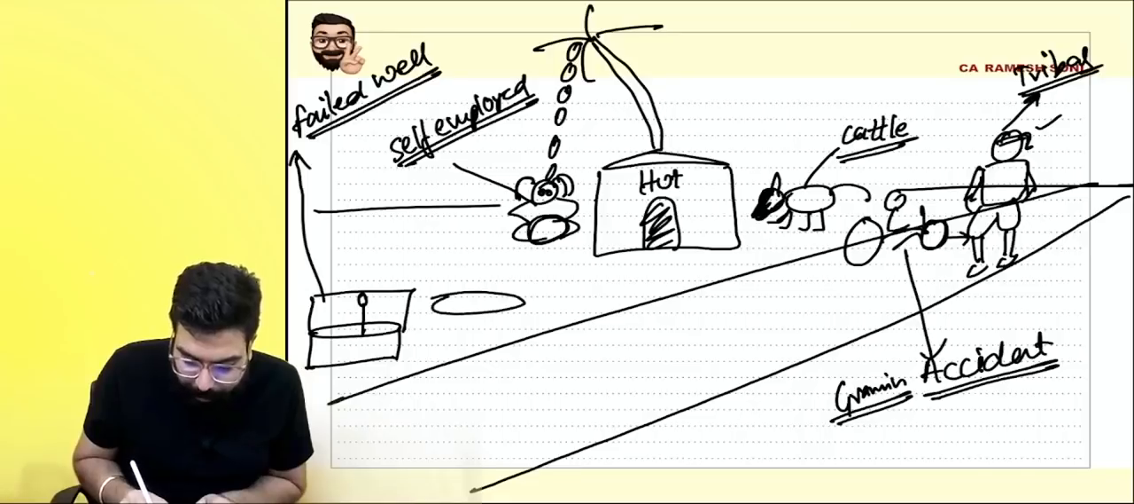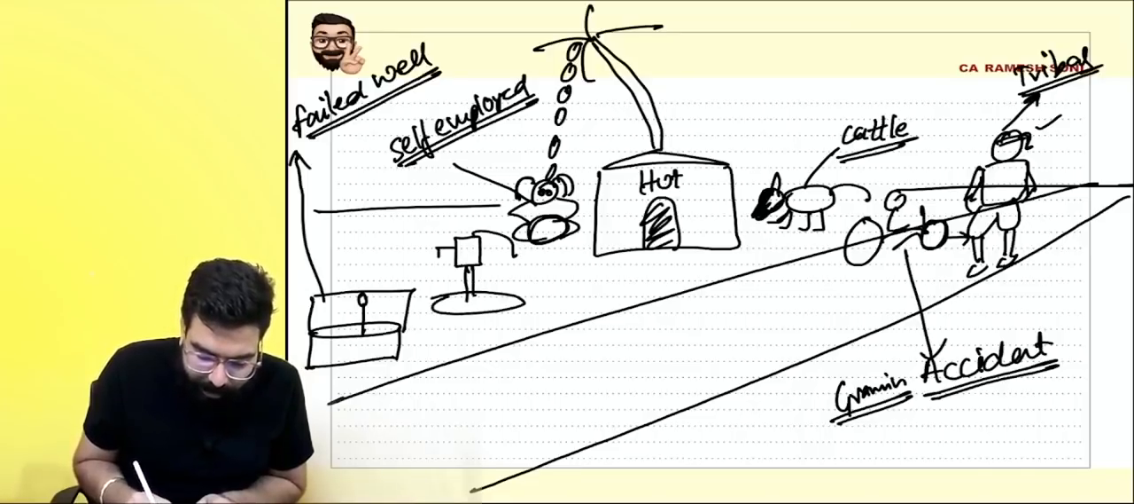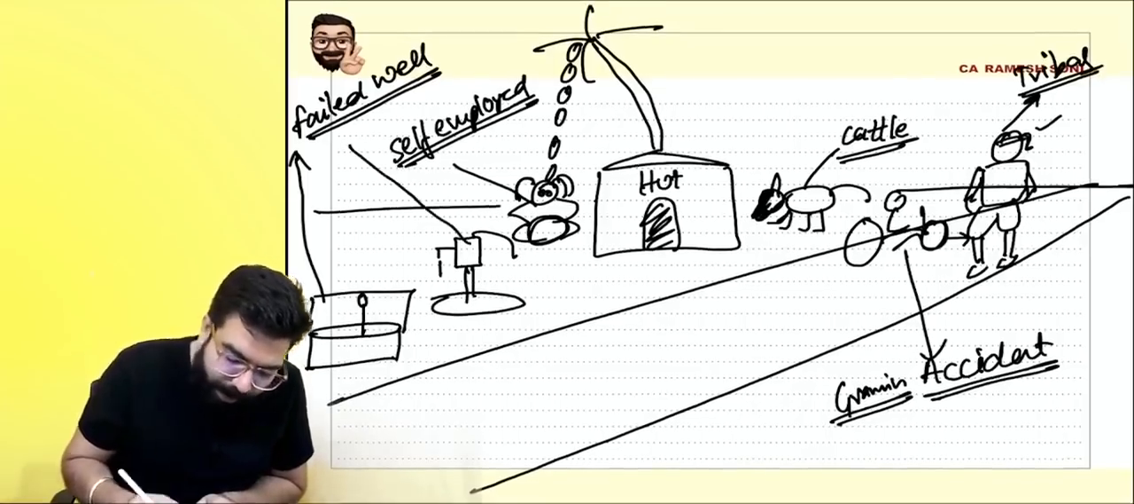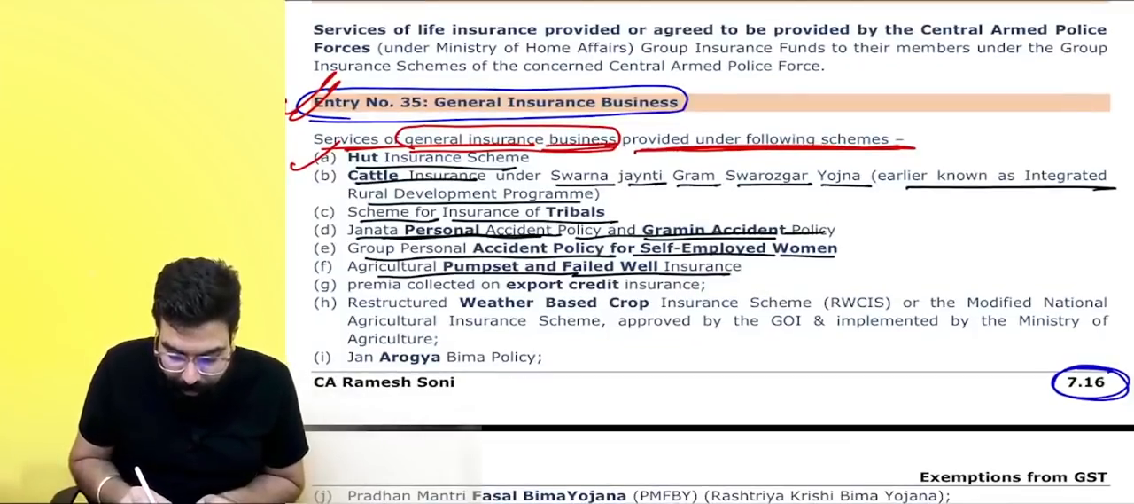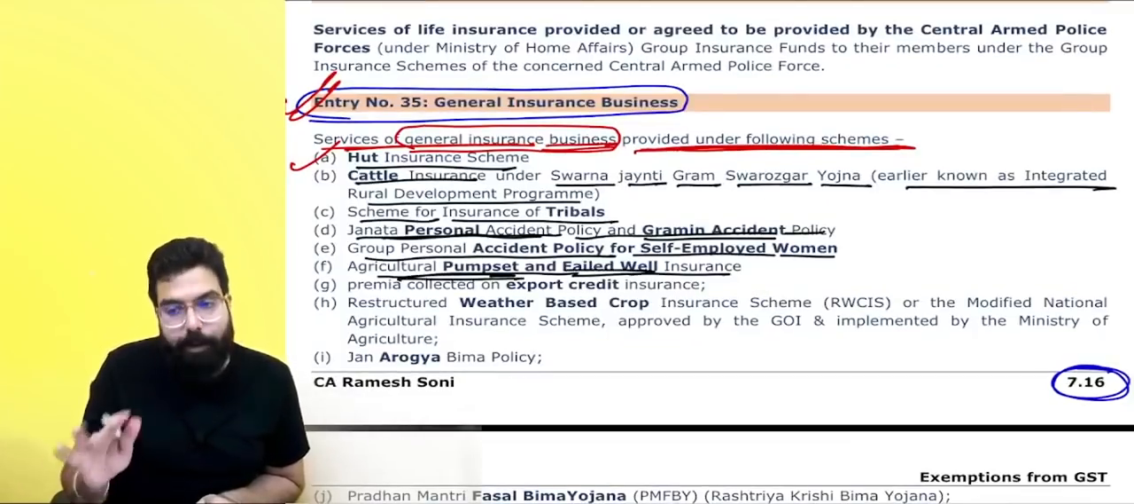Sir, they might have a pump set over here where they will go ahead and take out the water. So from the pump set they will take out water. Failed well or pump set insurance, there will be no GST. So that is what is being told over here.